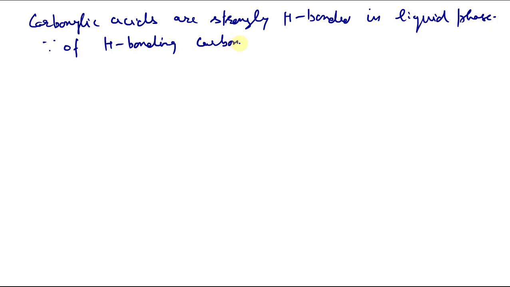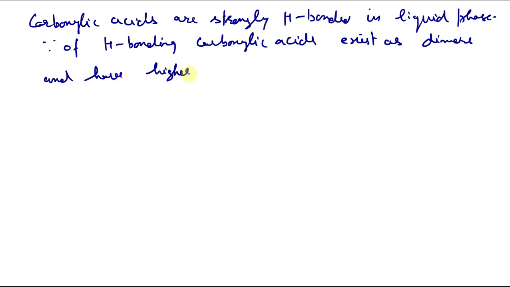In fact, they have higher effective mass because of hydrogen bonding. Carboxylic acids exist as dimers and have higher effective molecular mass. Because of this they also have higher boiling point. We can show the hydrogen bonded structure like this.